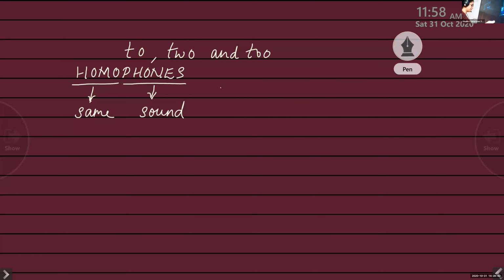Read the examples, Janvi. He went to the market yesterday. Cheetah likes to eat lettuce. Yes, so here the word to is used as a preposition. Okay, that's about the first one. The next one, Mayuk, page number 3. T-W-O is the number name of two. We all know TWO is the number name. Read the examples. Chanda has eaten two biscuits today. Two of his friends were laughing loudly. So there two means the number 2.